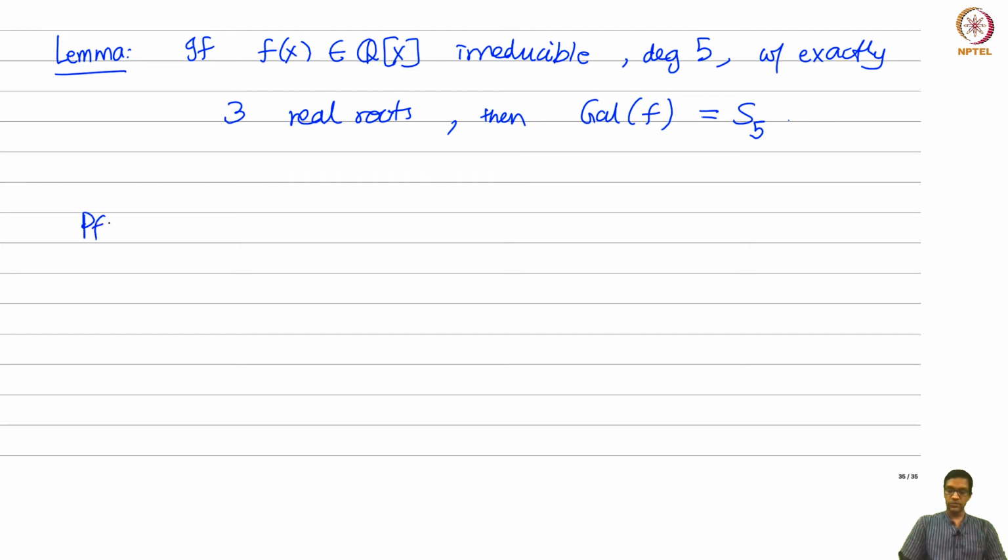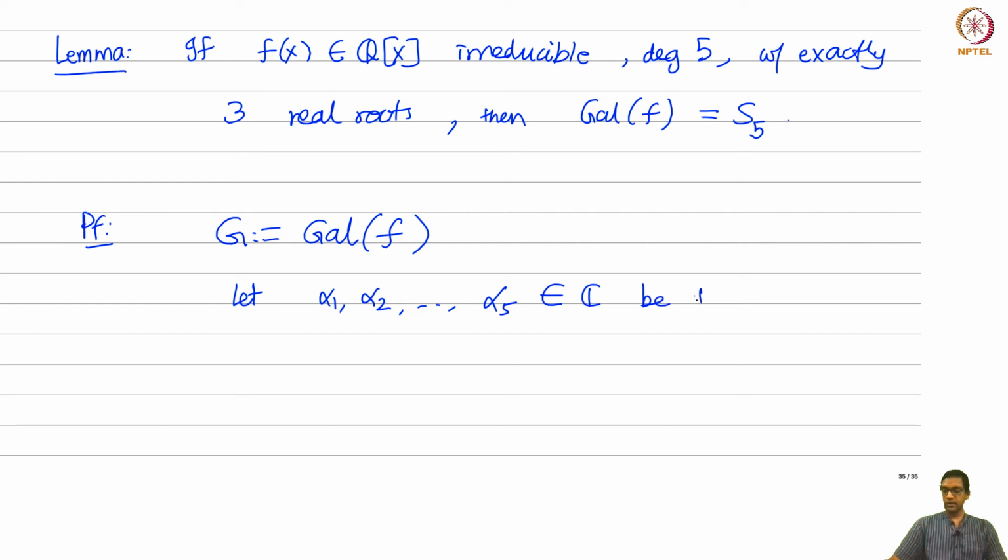So let's prove this. Suppose I take such a polynomial f, and let me call its Galois group G. Let alpha 1 through alpha 5 be the complex roots of this polynomial, and we'll assume that the first 3 are real and the other 2 are not real.